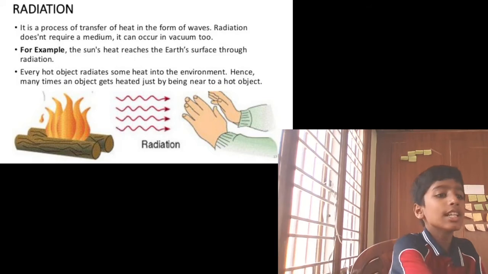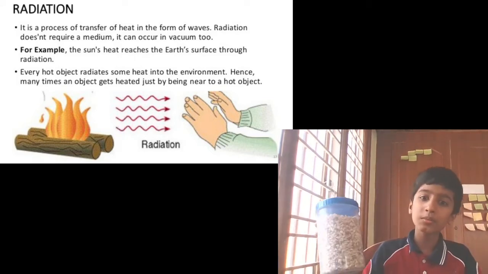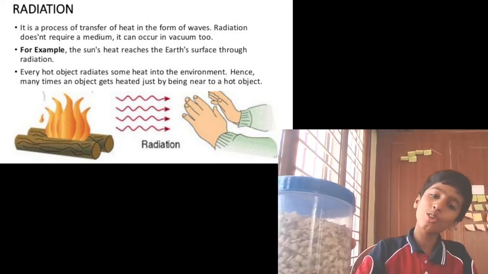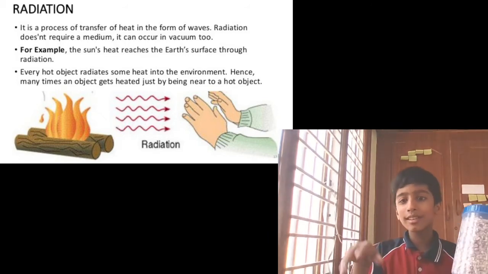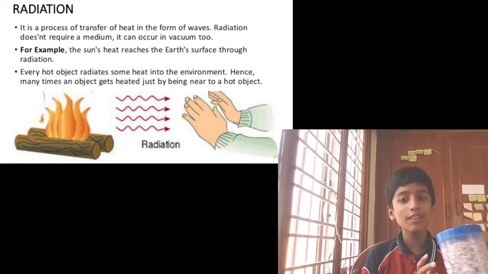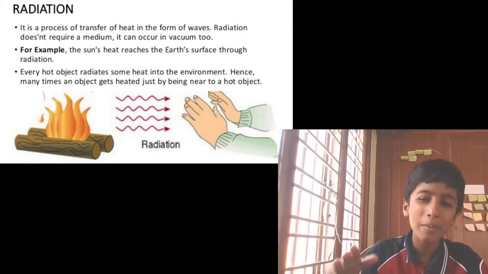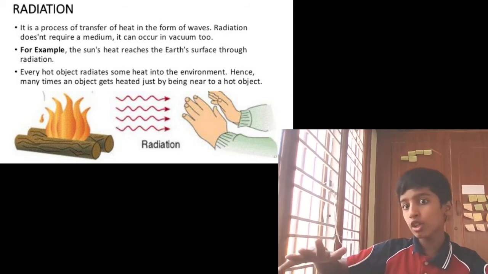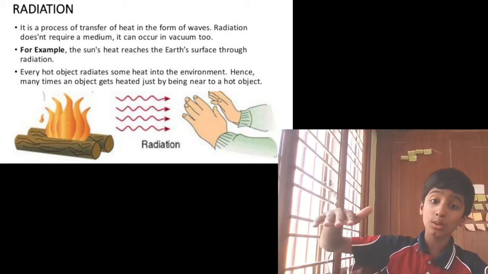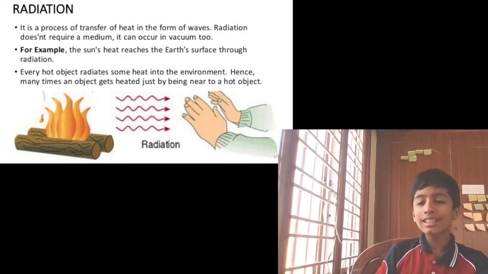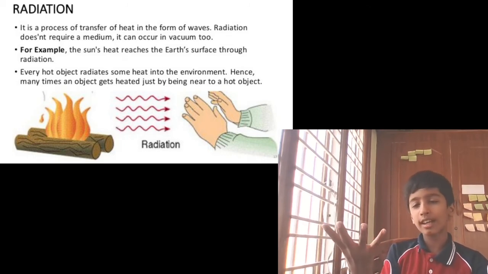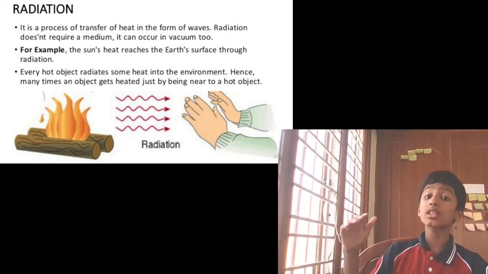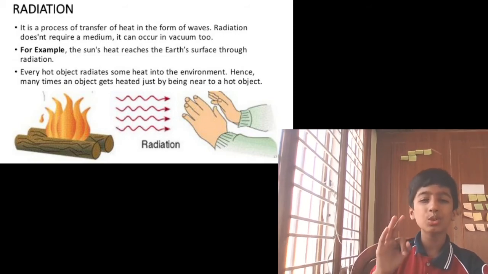We take some object from the fridge and keep it in the oven, and we set how much time we want, and that oven will make it hot. But inside the oven, the heat is coming through radiation. Inside the oven there is no fire, nothing. The heat is coming through radiation. That's why it will be so yummy.